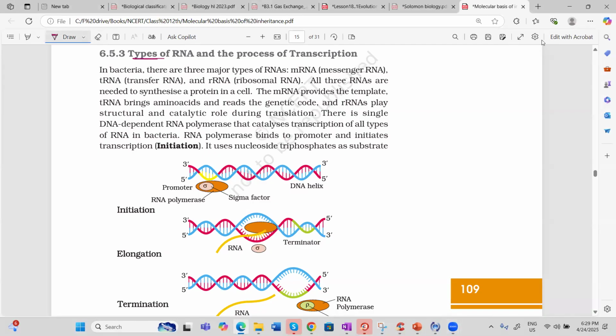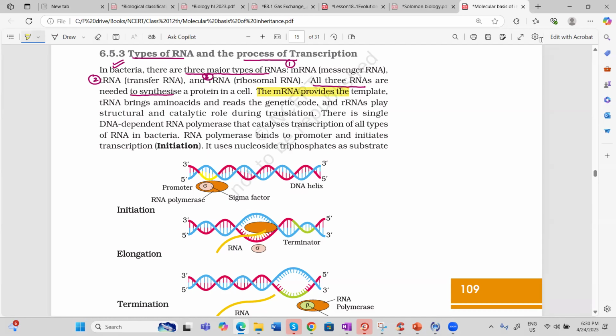Now, types of RNA and process of transcription. So in bacteria, there are three major types of RNA. Number one, messenger RNA. Number two, transfer RNA. Number three, ribosomal RNA. And bacteria require all three RNA to make protein. What is the role of each and every one?